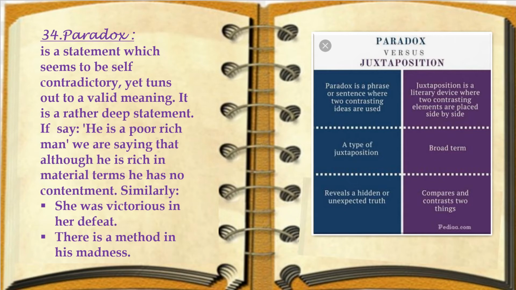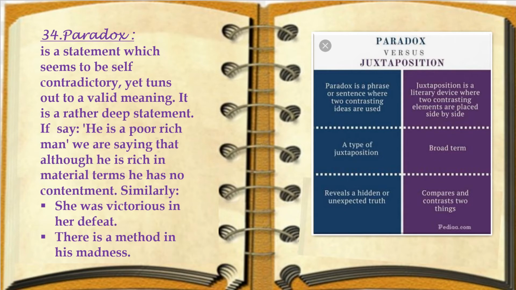Means anybody cannot be mad along with a method. So there is a method in his madness, it has a deep meaning, that is known as paradox. So two opposite words are used in the same sentence. Here the comparison is done between paradox and juxtaposition.